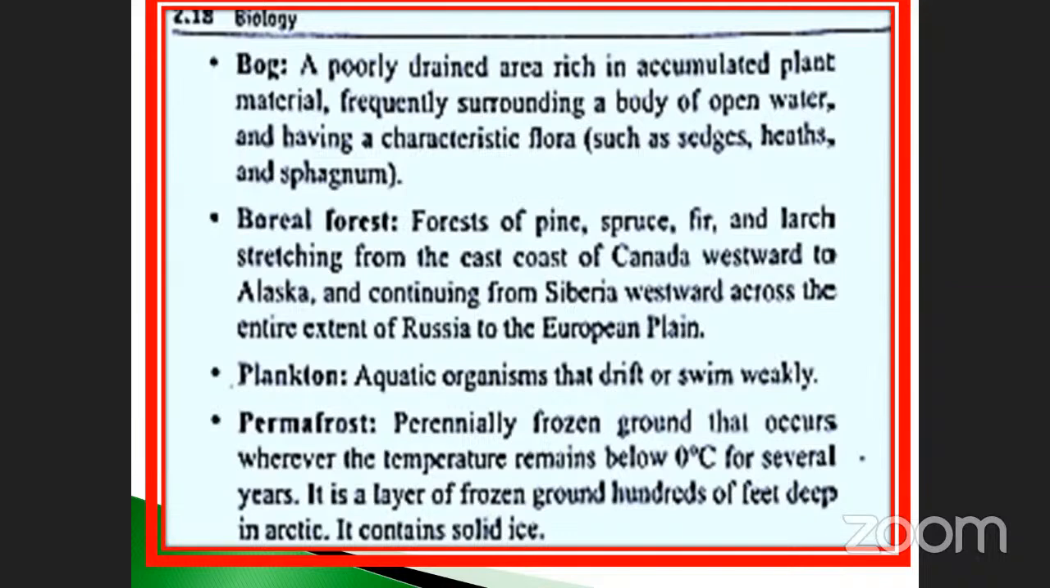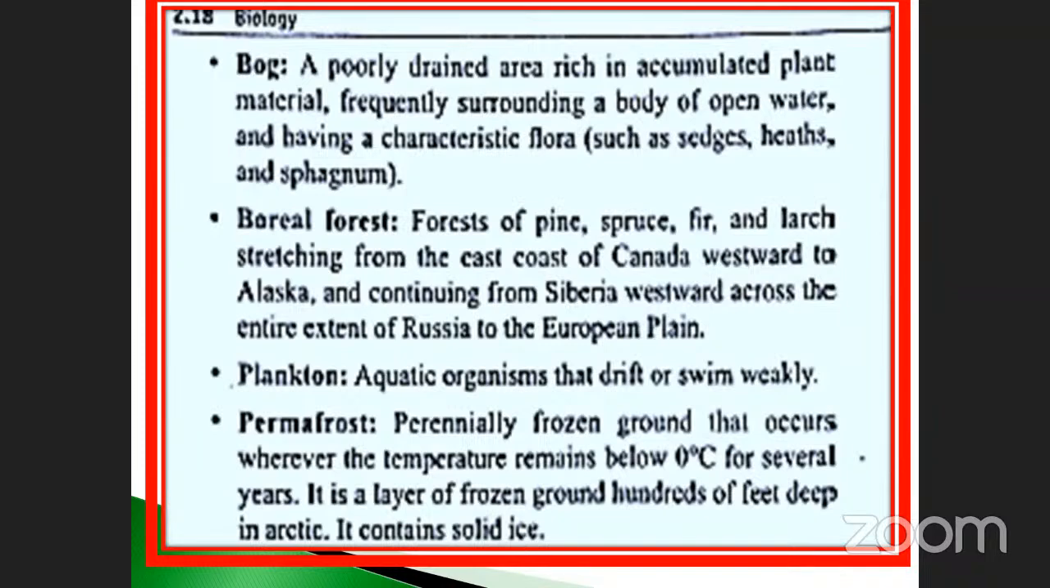Permafrost: the perennial frozen ground that occurs where the temperature remains below 0 degrees Celsius for several years. That condition is called permafrost. It is a layer hundreds of feet deep in the Arctic, and it contains solid ice, it is made up of ice only. Such type of area is called permafrost. Just imagine frozen area like that. Okay, so these are the important points.